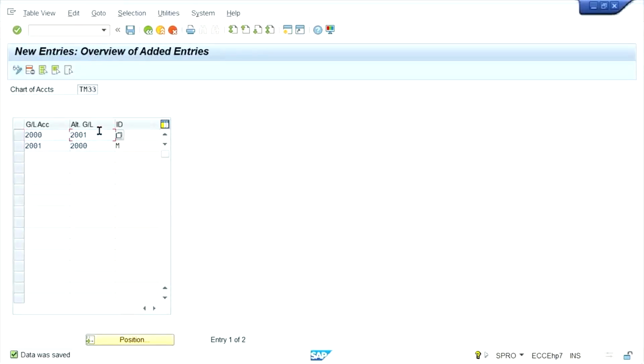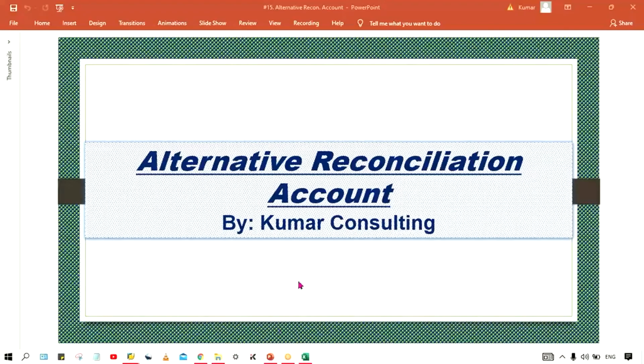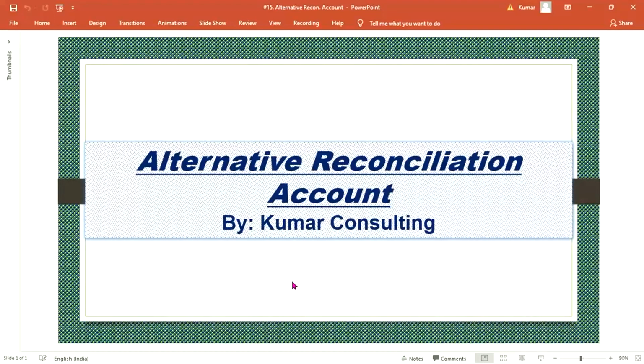So main reconciliation account and alternative reconciliation account must be interlinked. And once it is done, then while transaction posting, the user will be able to change the reconciliation account. Okay, so this is the concept behind alternative reconciliation account.